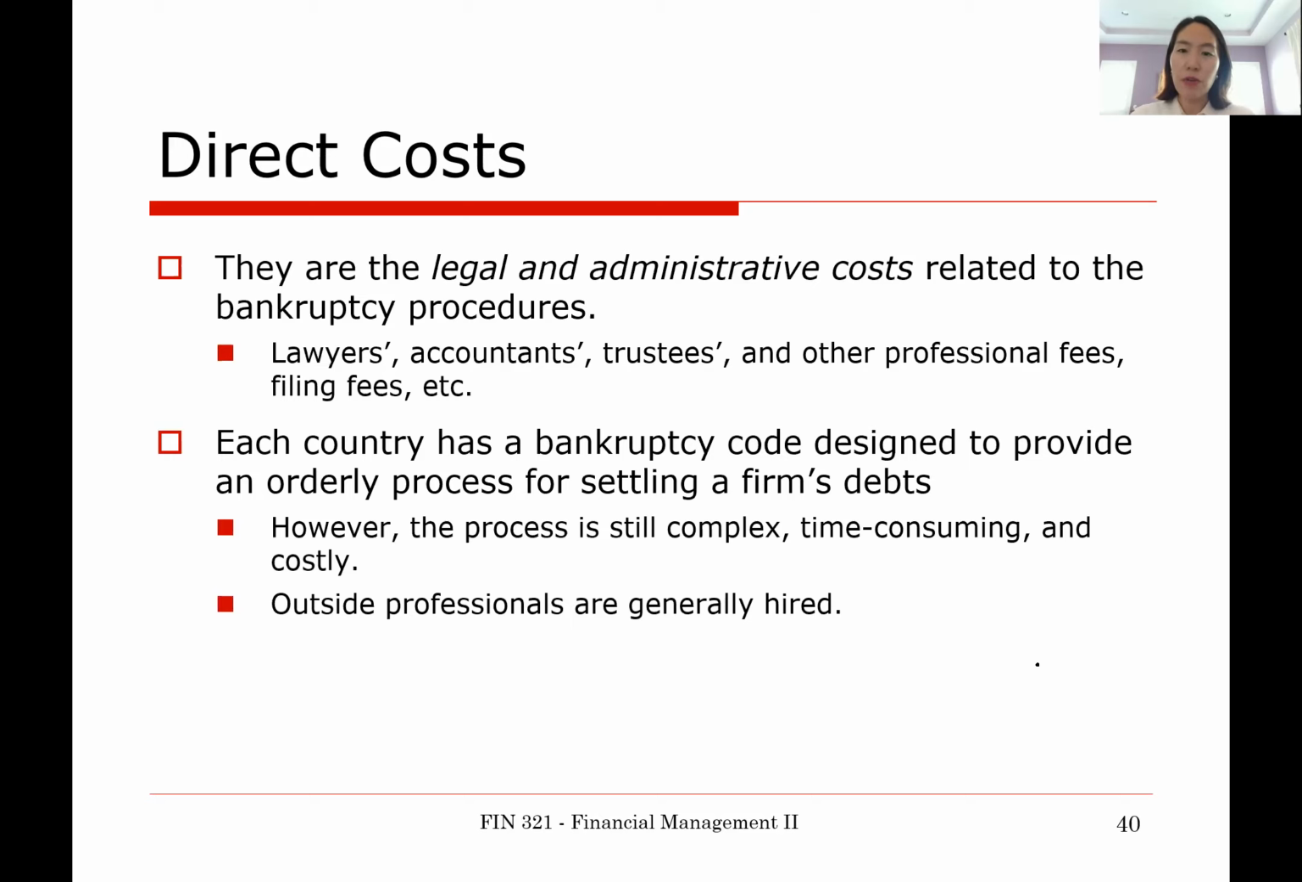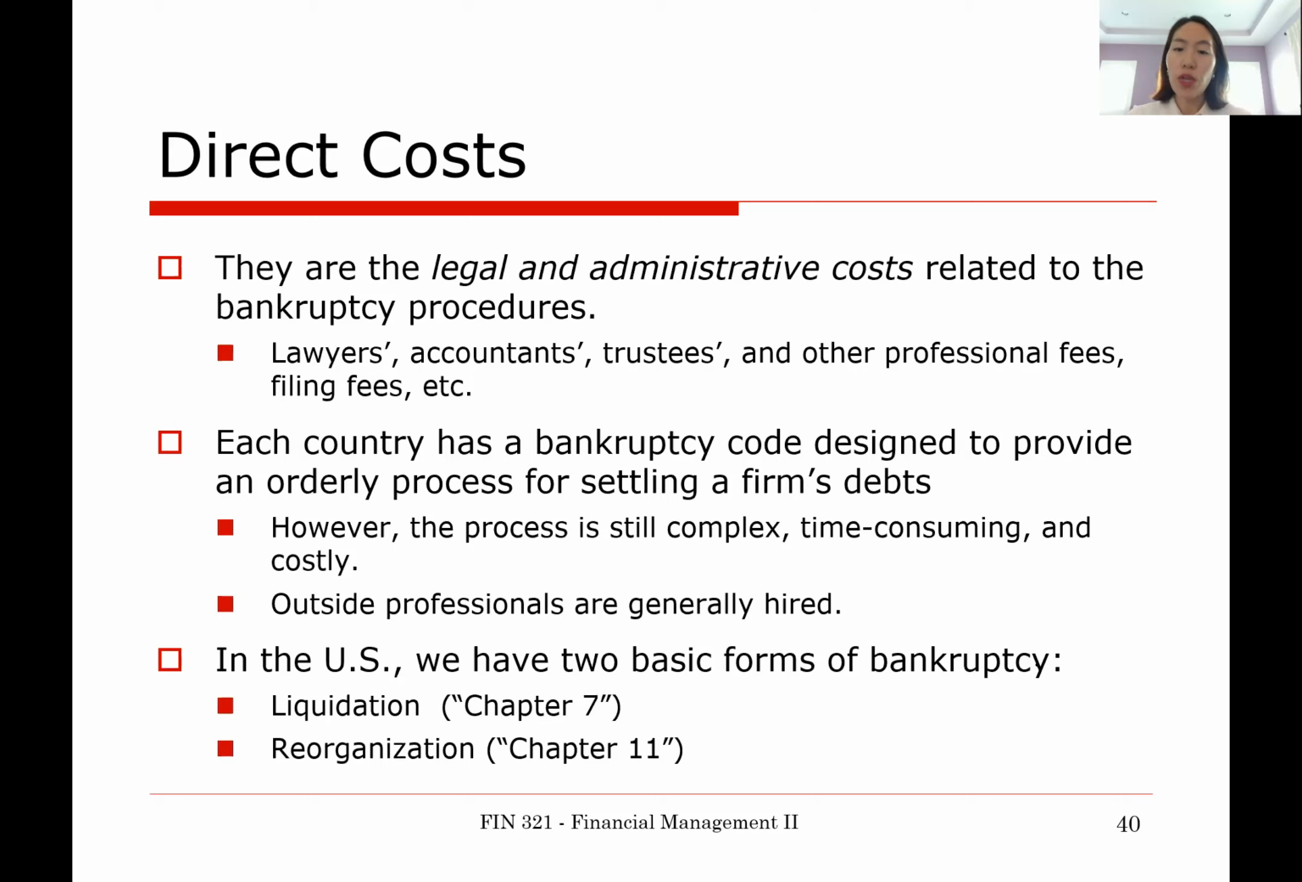Each country has a bankruptcy code designed to provide an orderly process for settling a firm's debt. However, even with the presence of such rules and codes, the bankruptcy process is still very complex, time-consuming, and costly. And oftentimes, when the firm is in financial distress, outside professionals, who are very expensive, must be hired. The bottom line is that the direct cost of financial distress is unlikely to be zero.